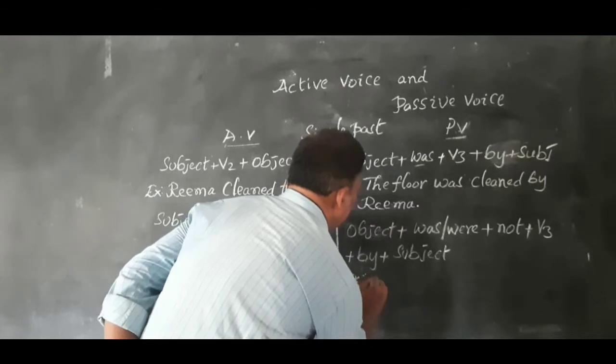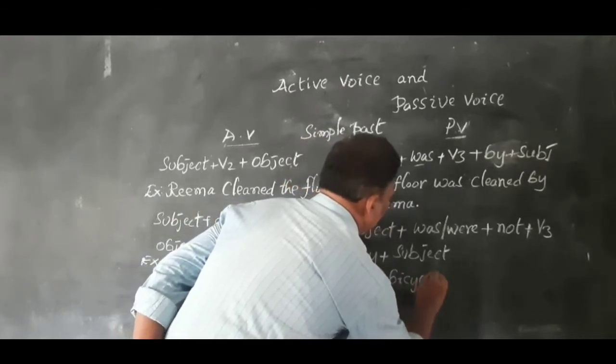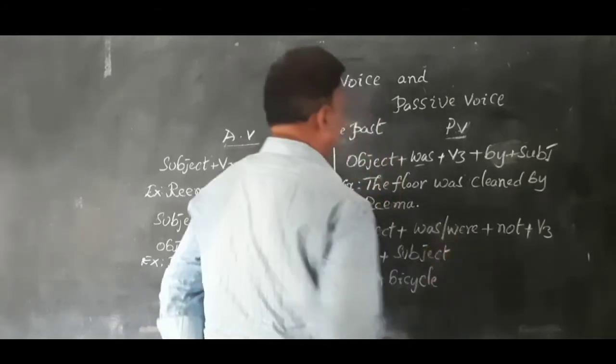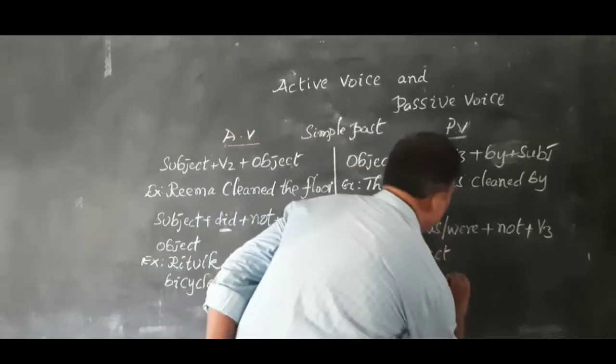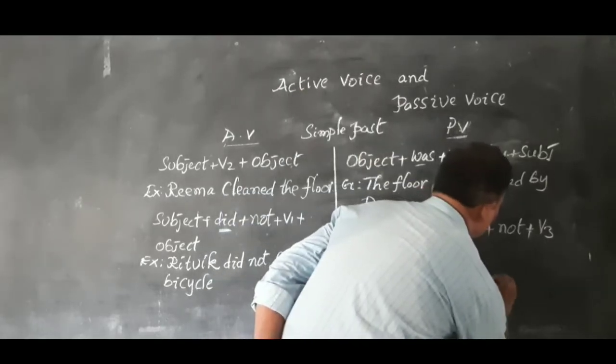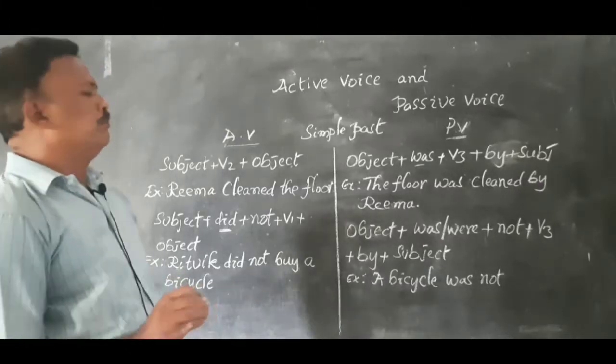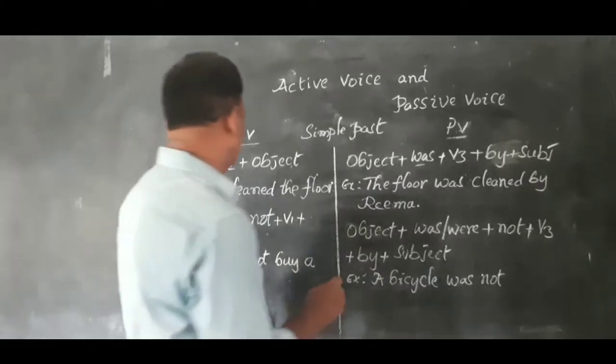A bicycle was not, and what is the V3 form of buy? Buy, bought.